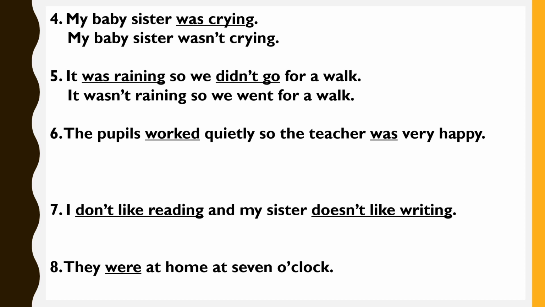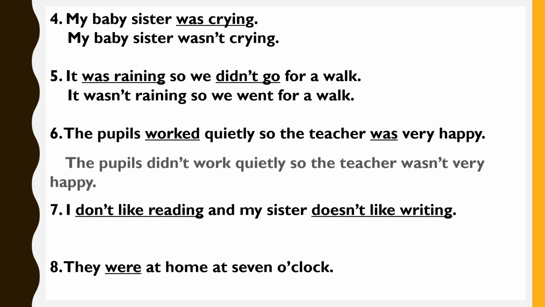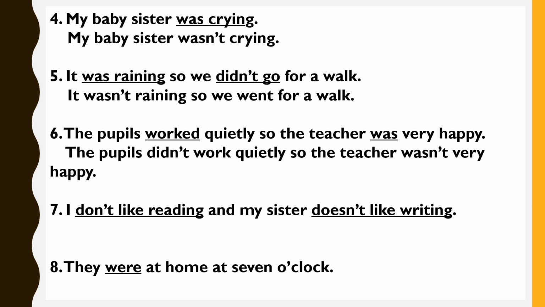The sixth sentence, the pupils worked quietly, so the teacher was very happy. The verbs underlined in this sentence are worked and was. Both the verbs are positive. Therefore, while writing it into our answer, we are going to write them as negative. The pupils didn't work quietly, so the teacher wasn't very happy.